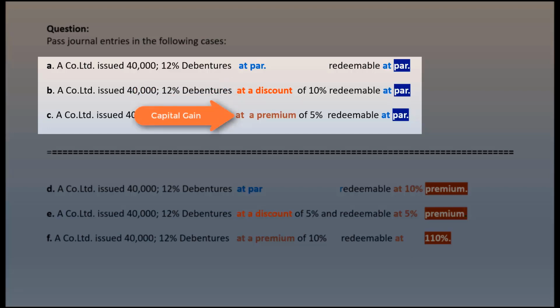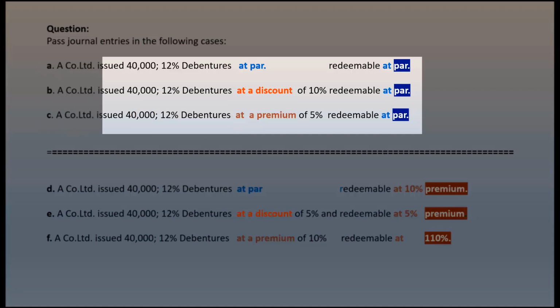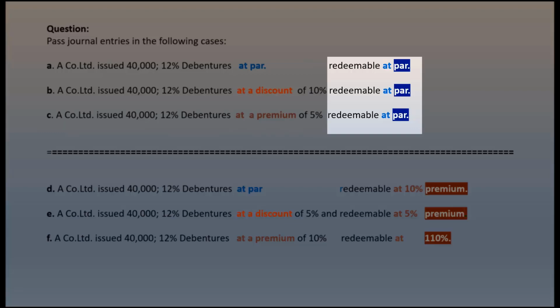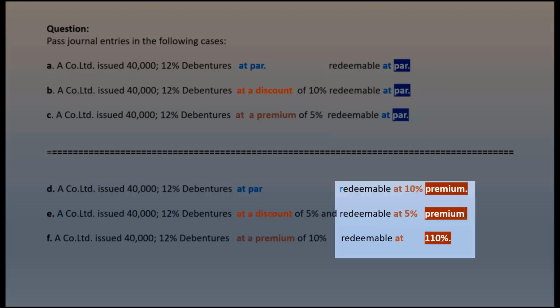And when there is a capital gain, the securities premium reserve account is credited. All this results from the terms attached to the issue price of the debentures. It is to be emphasized that there is no loss or gain at redemption, the redemption being at par. Now we move on to combinations involving redemption at a premium.